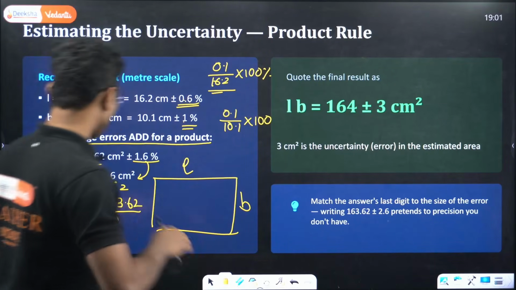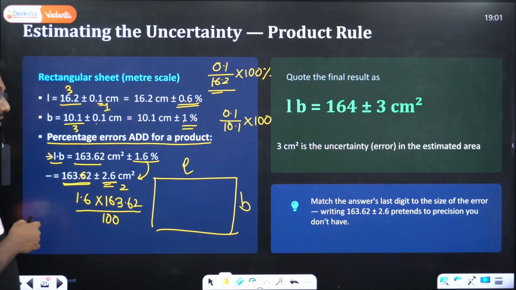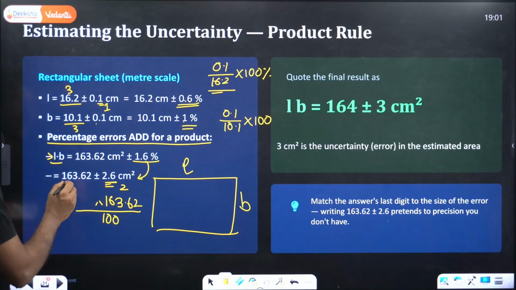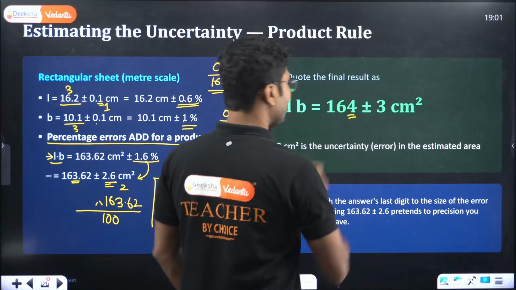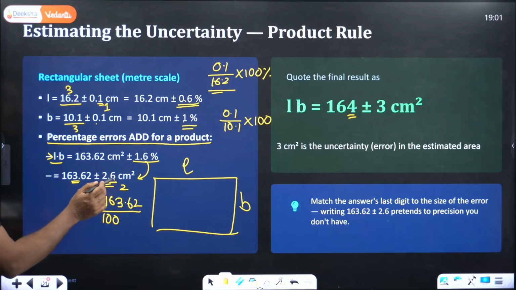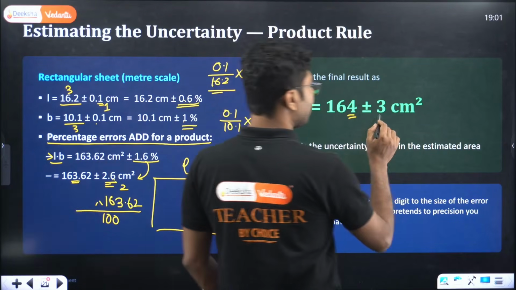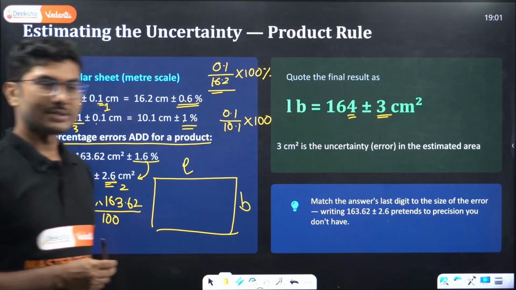How to change? First you have to drop this 6. When you are dropping this 6, this is greater than 5, so your previous number should increase by 1. And when you are dropping this 0.6, again this is greater than 5, so the previous number should increase by 1. So it becomes 3. So final answer is 164 plus or minus 3.